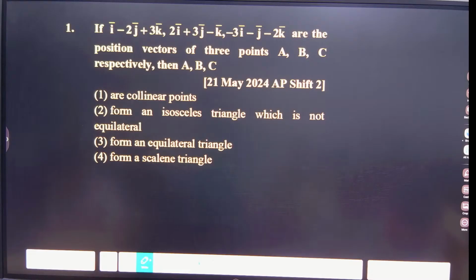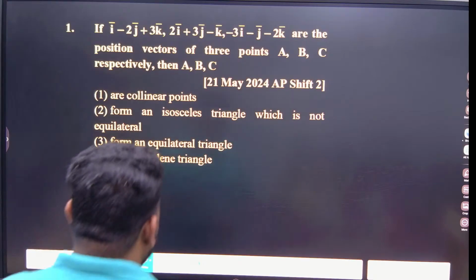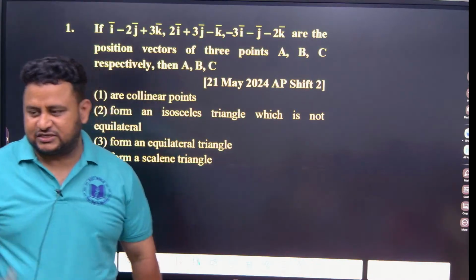If it is collinear, then determinant is equal to 0. If determinant is equal to 0, it is not necessarily collinear. It is not the other way around. Okay, got it? So this confusion you have to avoid. If they have only told collinear or coplanar, then take determinant is equal to 0. If they have not told anything, you don't assume or find determinant is equal to 0. Even if you get determinant equal to 0, they are not collinear. Understood? So for this, you have to find the distances.